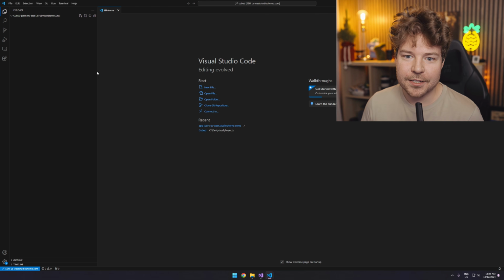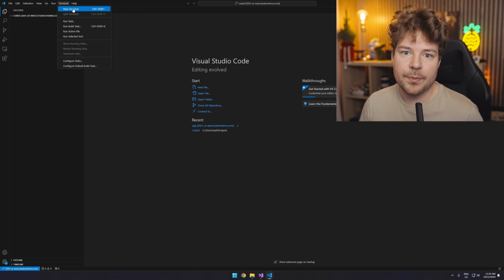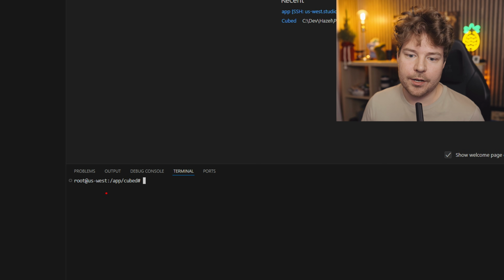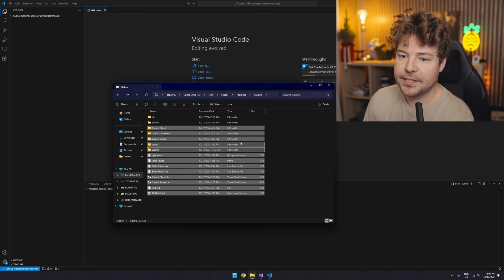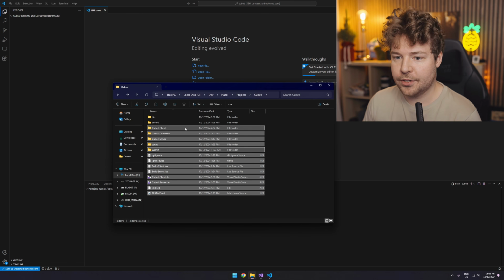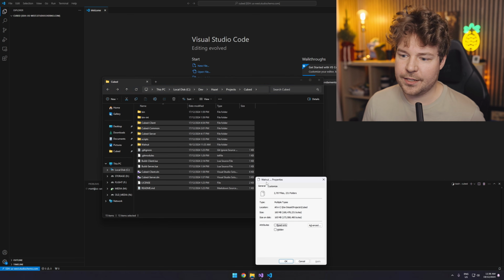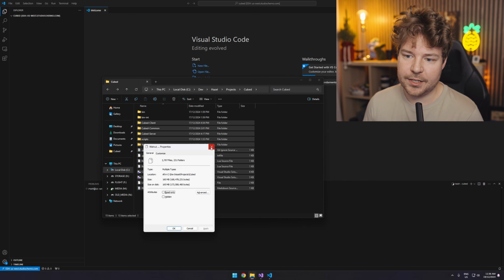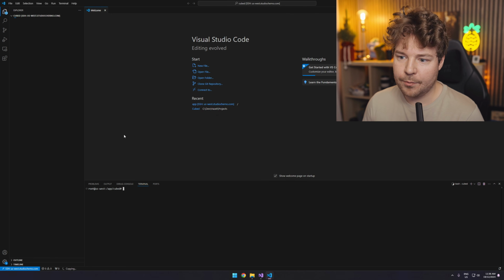I'm in. Again, it doesn't look like much because we don't even have any files or folders in this directory at all. But let's go ahead and open a terminal here. You can see where I am over here. Let's list, there's nothing in this directory, right? So now we can basically take everything and just upload it to the server. I'll do this by literally selecting all of this, which I don't think is that big. It's like 160 megabytes here. There's probably some stuff we don't need. But anyway, I'll just drag this entirely into here and we'll copy everything.